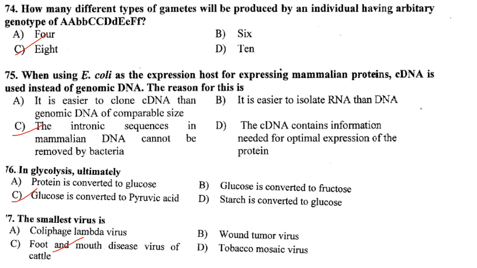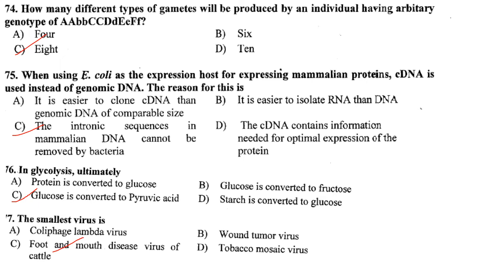So while using bacteria for expressing mammalian proteins, because mammalian genes have introns, whereas E. coli DNA doesn't have introns. And in mammalian proteins, only after removal of introns will you get the correct protein sequence. So cDNA is used instead of genomic DNA if you want to express in E. coli. Because bacteria cannot remove intronic sequences which are present in mammalian genomic DNA.